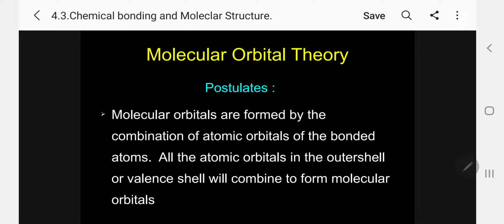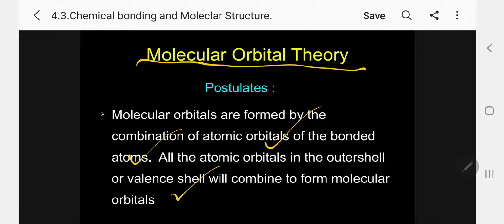Okay. Next, let me go for molecular orbital theory. This is another important theory coming under the covalent bond. Specifically, this is suitable for diatomic molecules. Diatomic molecule. For polyatomic molecules, the theory fails. Molecular orbitals are formed by the combination of atomic orbitals of the bonded atoms. All the atomic orbitals in the outer shell or valence shell will combine to form molecular orbitals.